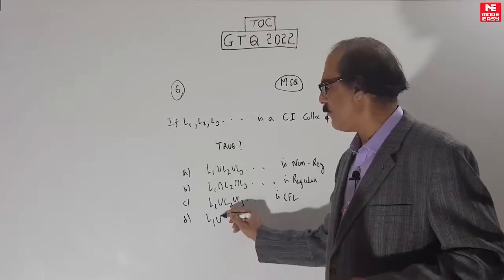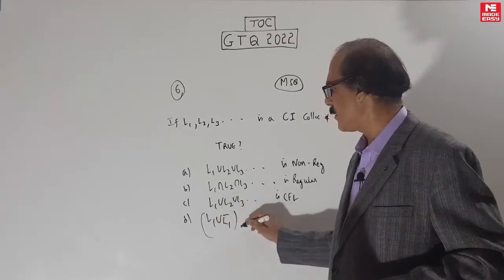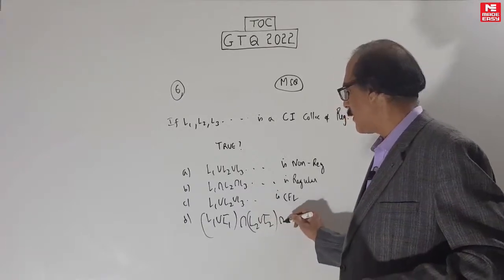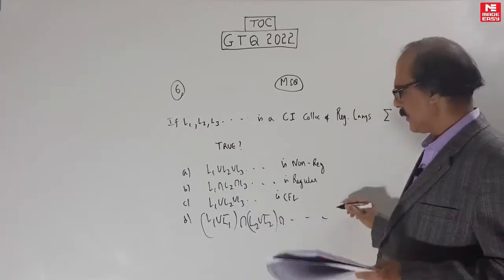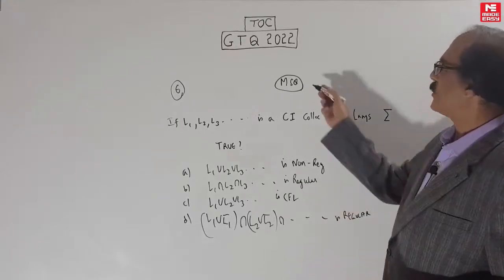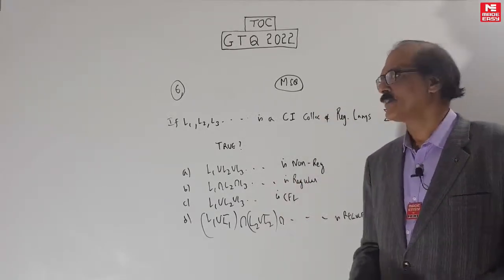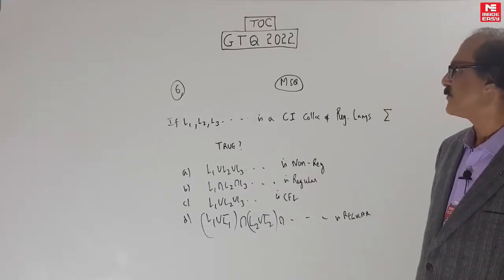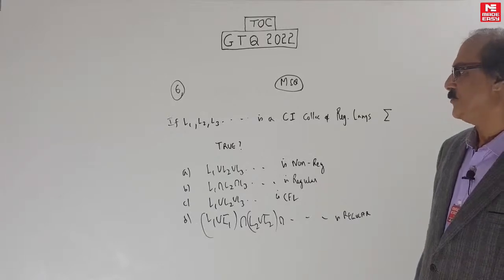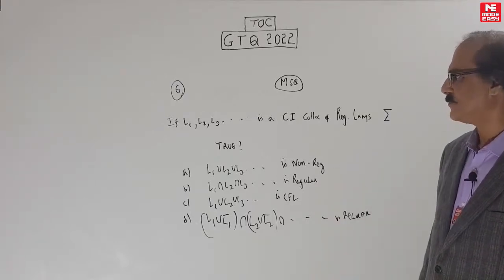D: L1 union L1 bar, intersection L2 union L2 bar, and so on, infinite, is regular. More than one answer is possible because it's MSQ. Try this, let me see. It's a countably infinite collection of regular languages. Which are true? Just try this.